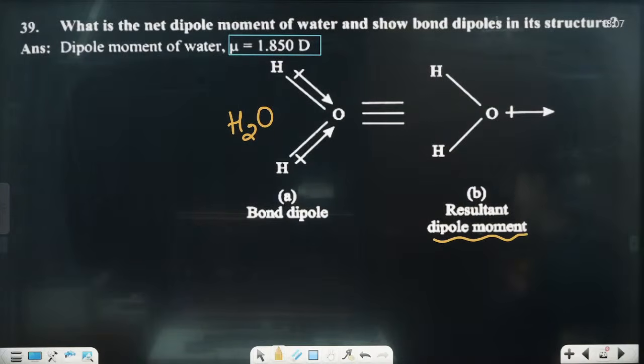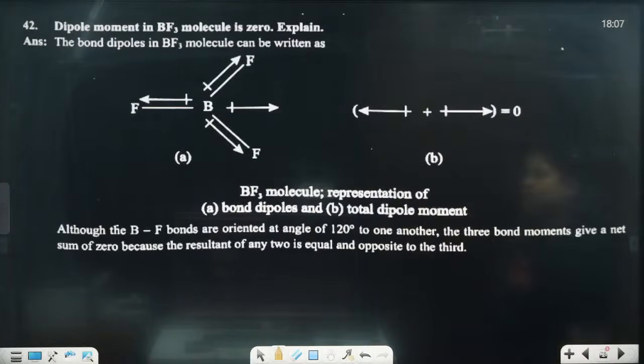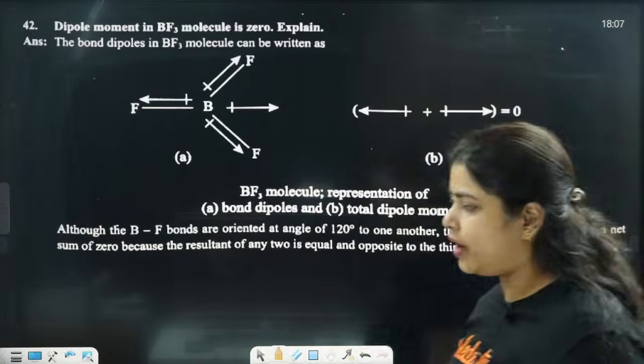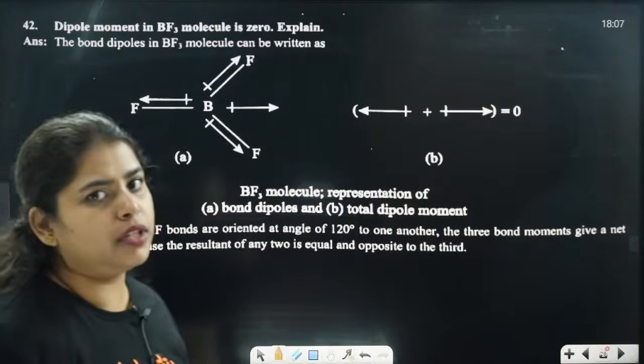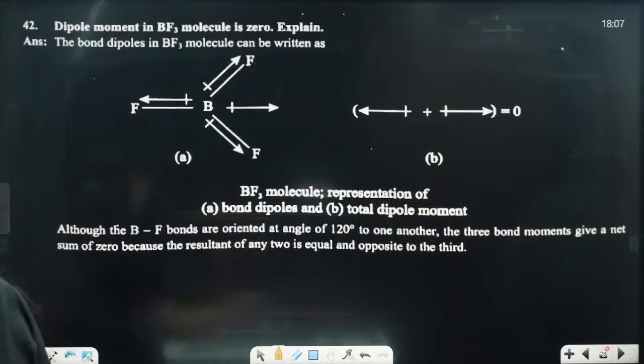Resultant bond is going to be in this way. Next, the dipole moment in the BF3 molecule is going to be 0. In the BF3 molecule also, the dipole moment is going to be 0. They have told us that it is 0, and we need to explain why.